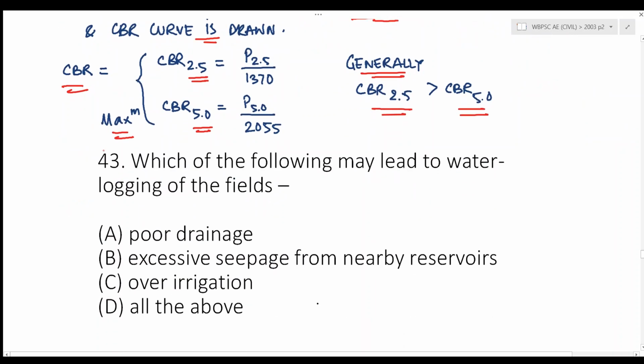Next question, which of the following may lead to waterlogging of fields? Now the answer should be: poor drainage may lead to waterlogging, excessive seepage from nearby reservoirs may lead to waterlogging, also over irrigation may lead to waterlogging. The answer should be all the above.